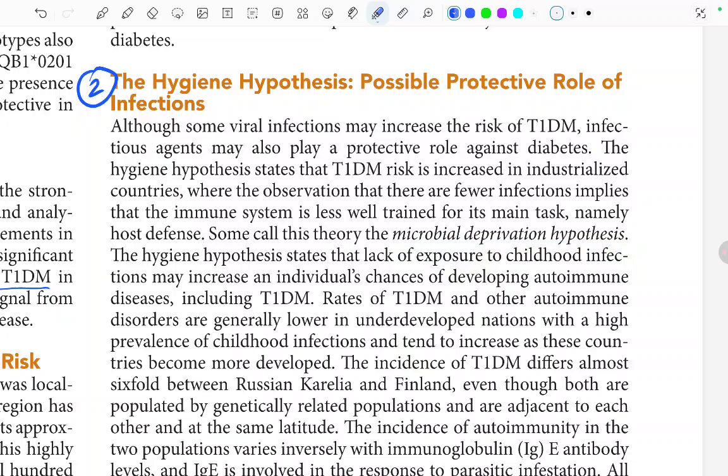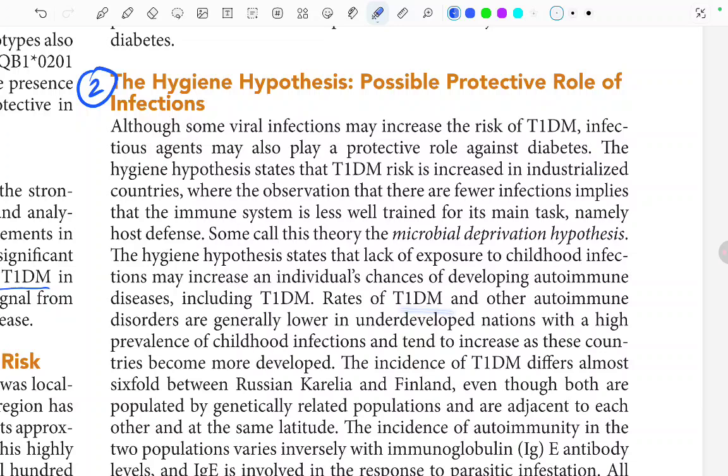The hygiene hypothesis states that the lack of exposure to childhood infection may increase the individual's chances of developing autoimmune disease, including type 1 diabetes mellitus. The rates of type 1 diabetes mellitus and other autoimmune disorders are generally lower in underdeveloped nations with a high prevalence of childhood infections. Fine, this is a positive point of being an underdeveloped nation: children have a higher prevalence of childhood infections. As these countries become more developed, there are more chances of autoimmune disorders like type 1 DM.